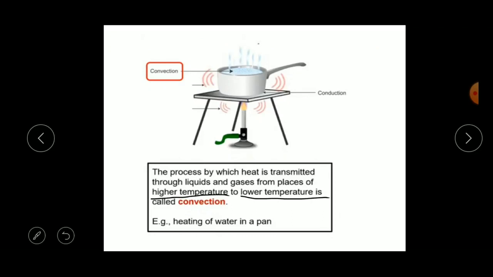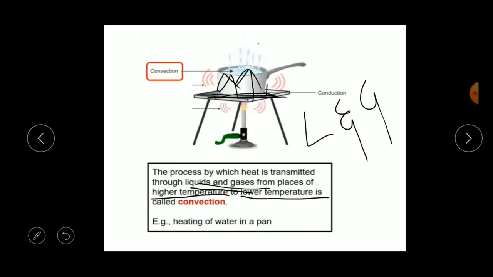Convection only occurs in liquids and gases, not in solids. Here the heat is transmitted from the higher temperature to the lower temperature.